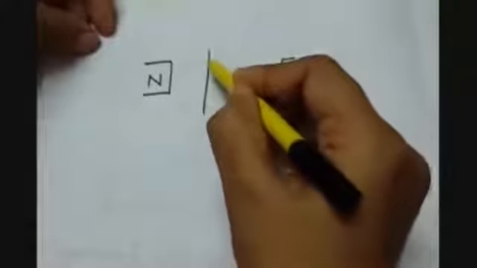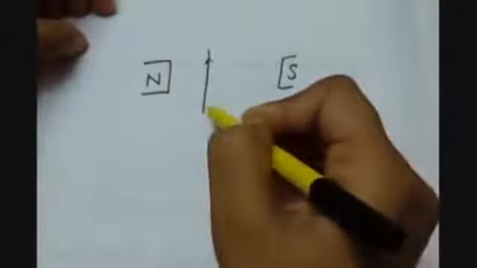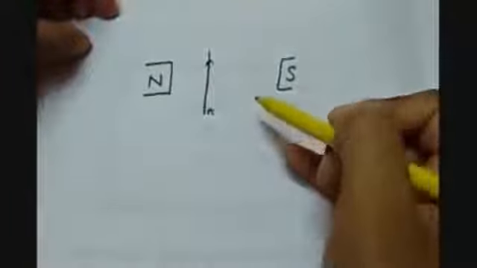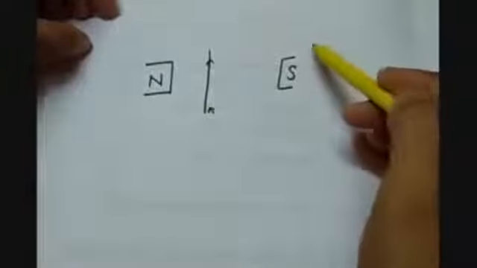Let us imagine a situation that the magnetic field around a conductor is changing. So we are having the magnet which will produce the magnetic field, and we are having a conductor in which now there is no current, but we want to produce the current in this conductor with the help of this magnetic field.